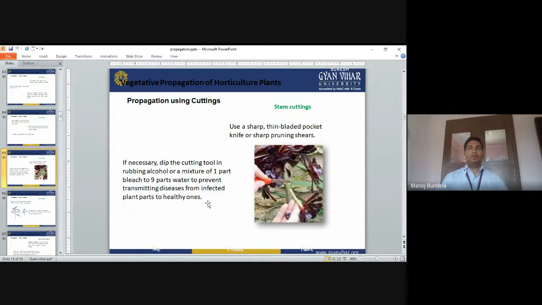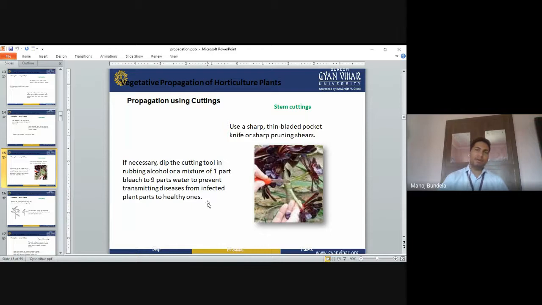Sometimes we are using a budding and grafting knife or a cutting knife. When we use the knife, we have to take care and dip it into alcohol, so that whatever disease-transmitting agents are present on that knife will not transmit to other healthy plants.